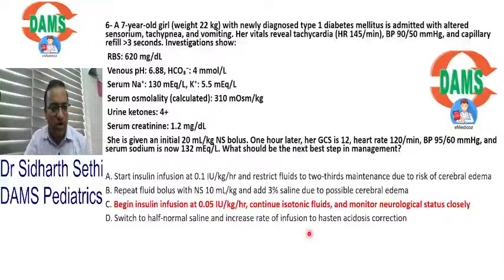We have to continue isotonic fluids and monitor the child. So insulin to shuru karna hai, but do not restrict the fluids. Continue isotonic fluids. After another 1 hour, I can go to N/2. Looking at the sodium, this patient has a sodium on the lower side, so I am continuing normal saline here and I am monitoring the patient closely.